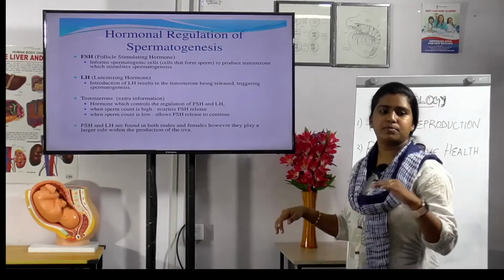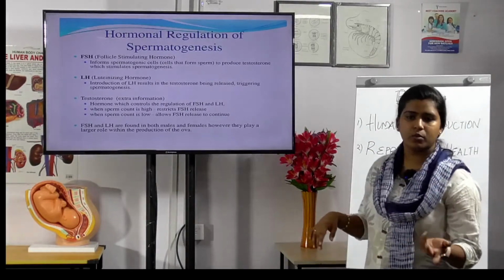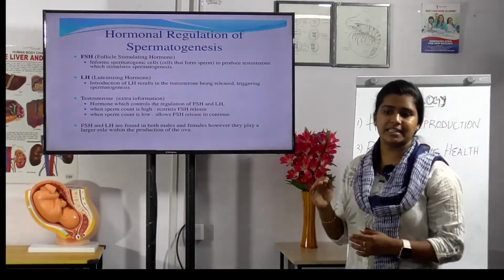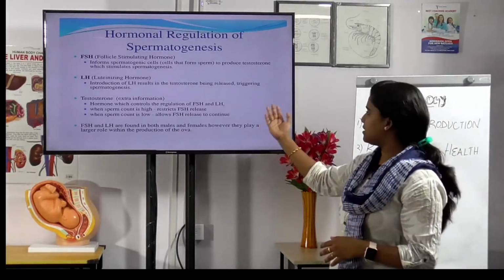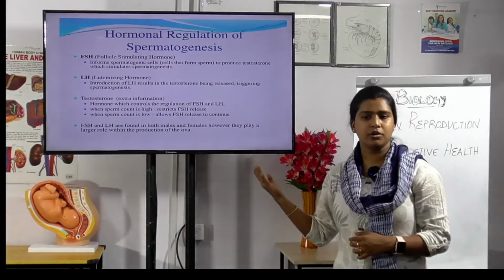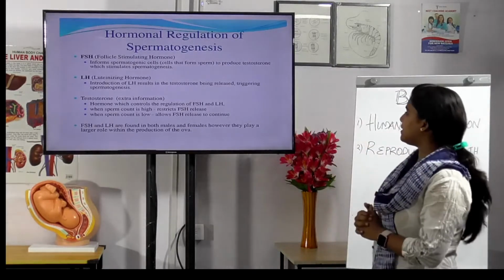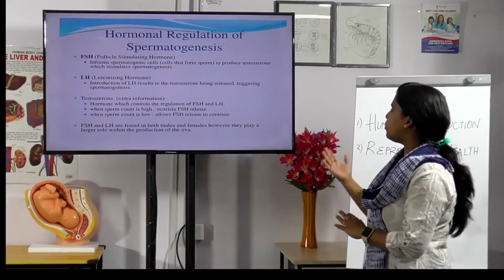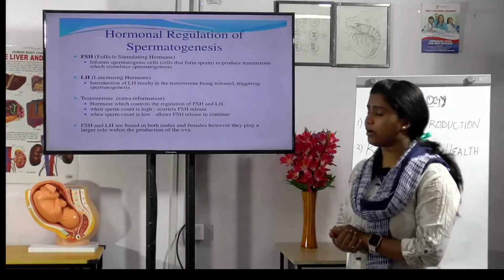What happens when the sperm count is high? FSH will be restricted, its release will reduce, it will be blocked. If it is very low, there will be a continuous release of FSH. FSH and LH are both found in males and females. However, they play a larger role within the production of the ova.